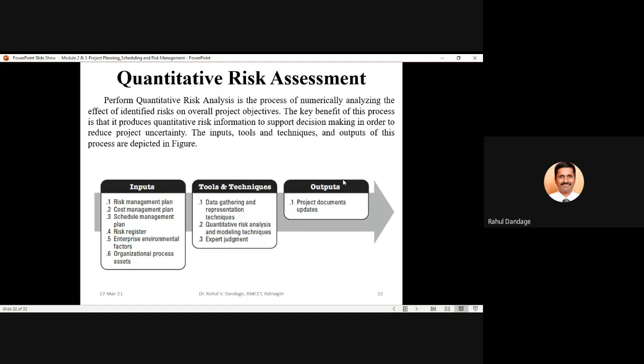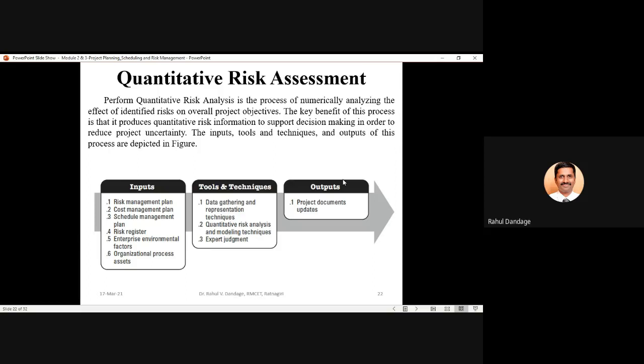The key benefit of this process is that it produces quantitative risk information to support decision making in order to reduce project uncertainty. Whatever uncertainty is involved in your project because of the risk categories, quantitative risk assessment helps support the decision making process.